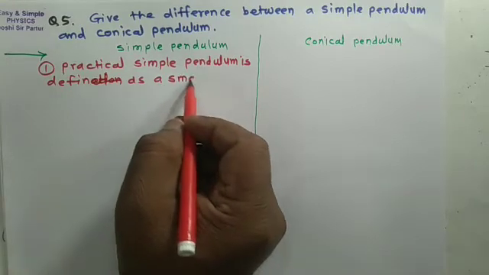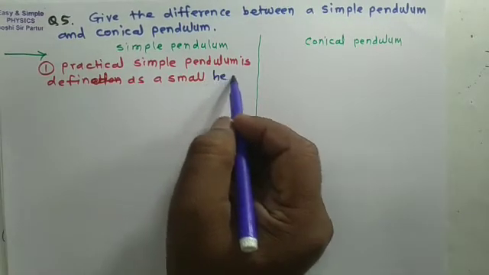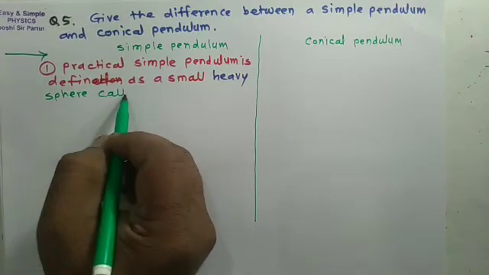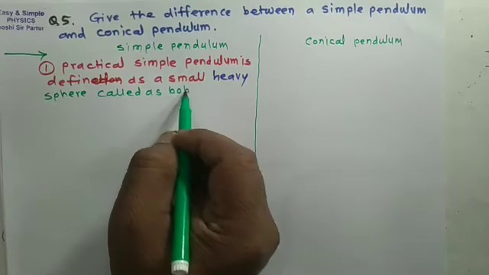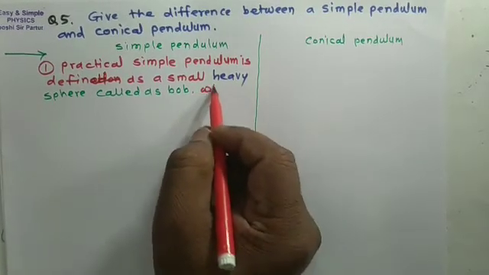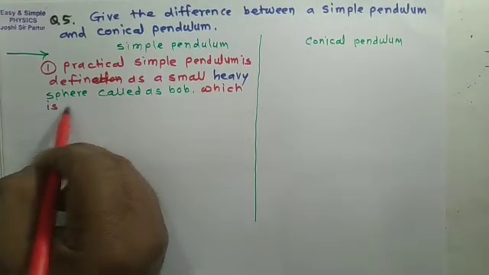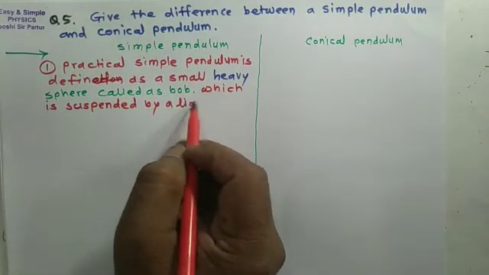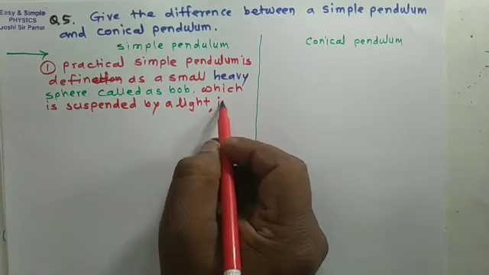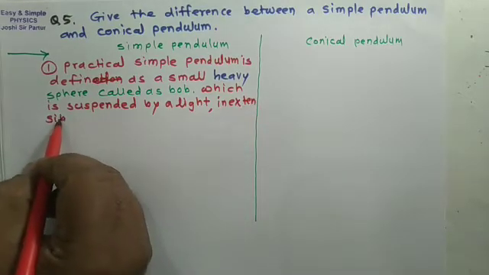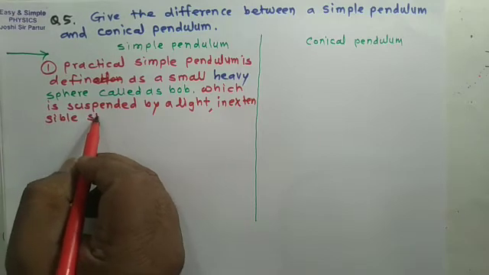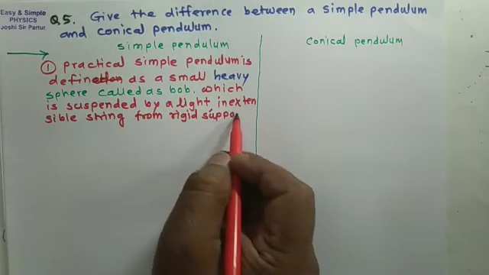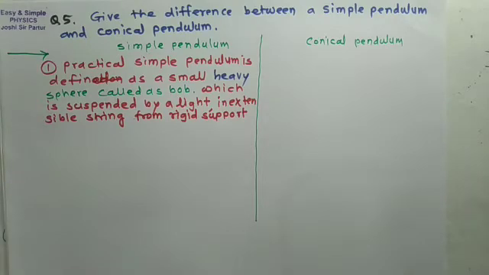a small heavy bob or sphere, called a bob, which is suspended by a light inextensible string from a rigid support, called a simple pendulum.